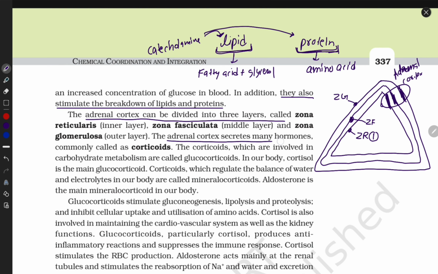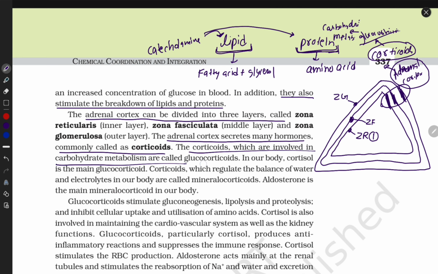The adrenal cortex secretes many hormones, commonly called corticoids. This corticoid makes another hormone, glucocorticoid, and this glucocorticoid is responsible for carbohydrate metabolism. Is it clear, guys? In our body, cortisol is the main glucocorticoid. Cortisol is an example of a glucocorticoid.